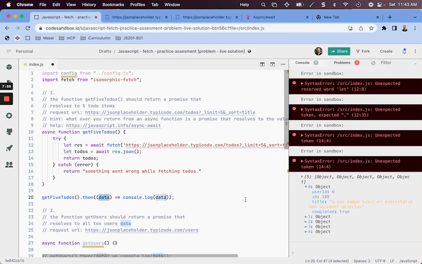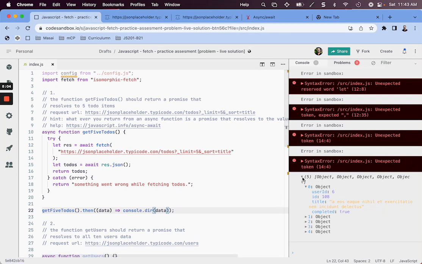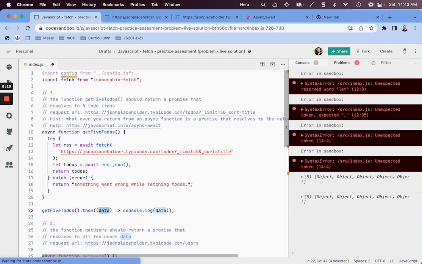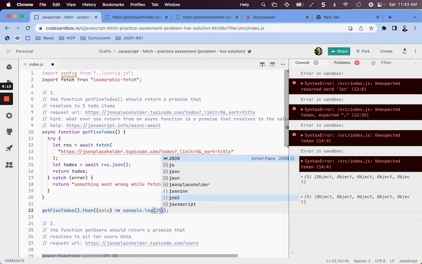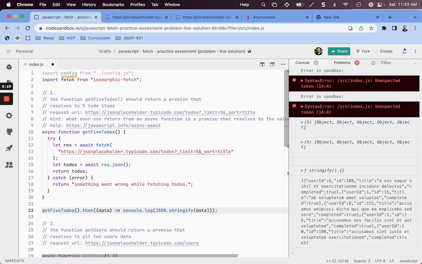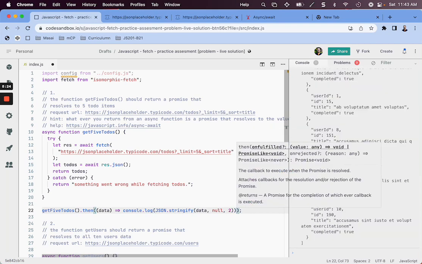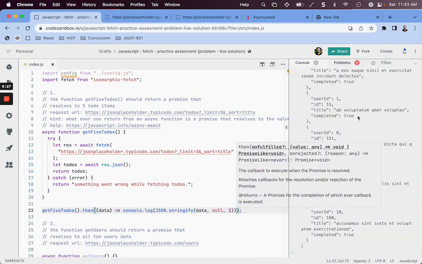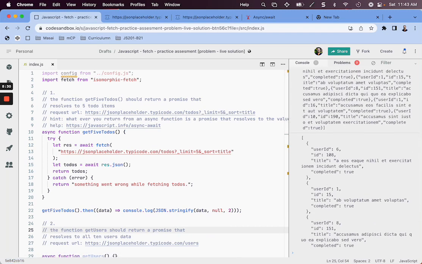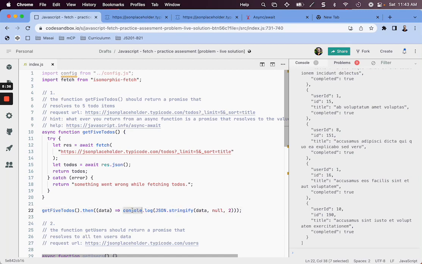Many times in the browser or in Visual Studio Code's terminal, you may have to do console.dir, or console.log JSON.stringify. So capital JSON.stringify and then the data. Of course, you will need to format it a little bit, so null and 2, and then you will get the complete data. In case you are in Visual Studio Code and not able to see the data properly, you can use this trick of JSON.stringify before sending it to console log.